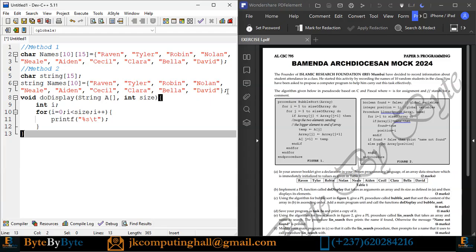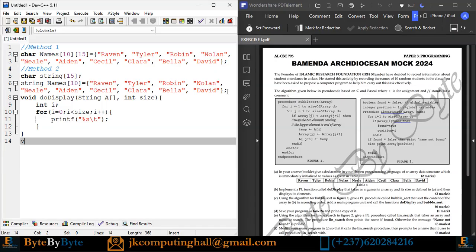C says, using the algorithm for bubble sort in figure 1, give a programming language procedure called bubbleSort that sorts the content of the array in B in ascending order. Add a main program unit and call the functions doDisplay and bubbleSort. So what do we have? I have my void bubbleSort. It takes an array of string, so I have string A.